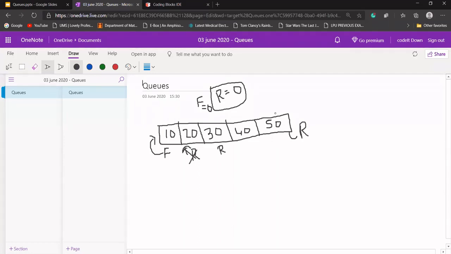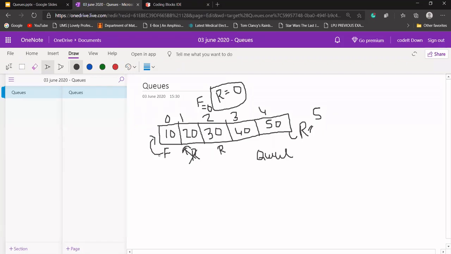If 50 is added here, our R will be pointing to this index. That index is not present, but it will be 0, 1, 2, 3, 4. Now R will have value 5. If the size of this queue is 5 and R has the value of the same size, it means our queue is full. We cannot add more values to our queue.